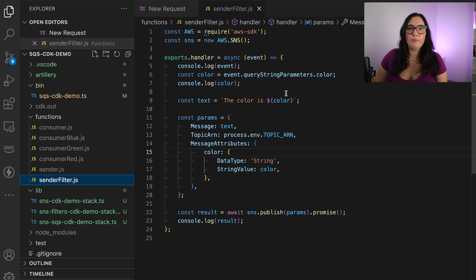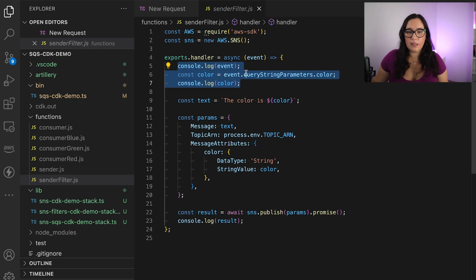So the sender one, now it's a little different because we want to get that color into our topic. So if you remember, there's a Lambda function that gets triggered with a URL that puts a message in the topic, and then the topic will send that message to 3 Lambda functions, but one has a filter enabled. So we have the code for the sender, and basically the sender is checking the query string parameters for a variable called color.